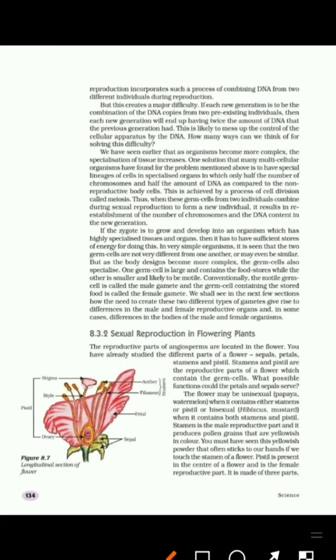Stamens consist of filament and anther. So here this long, elongated structure is called the filament, and this yellow colored part is called the anther.